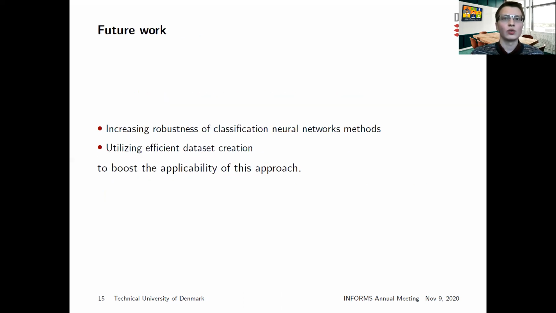As an alternative to the proposed heuristic of identifying epsilon, our future work is directed towards more robust training of neural networks. Moreover, we look forward to investigating efficient dataset creation methods of feasible and infeasible operating points, which at the same time describe the feasibility boundary in detail.